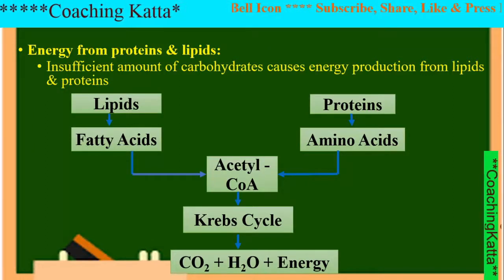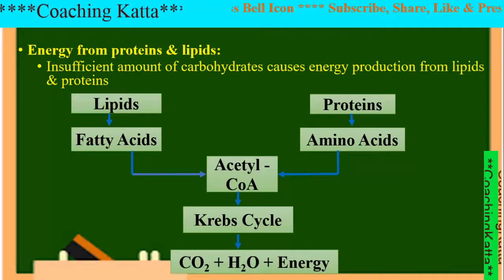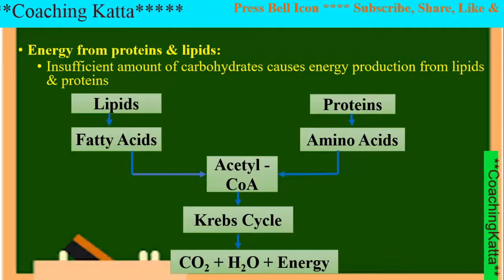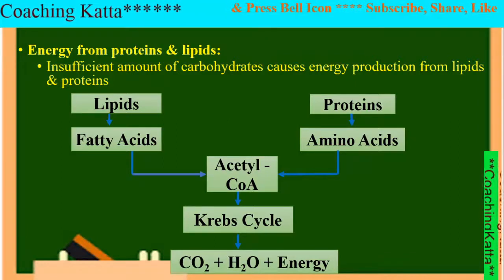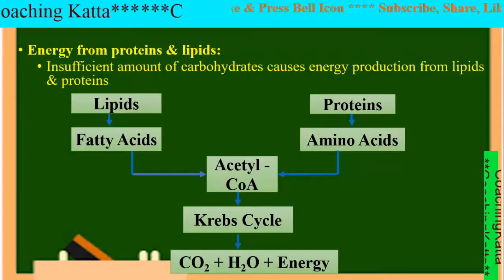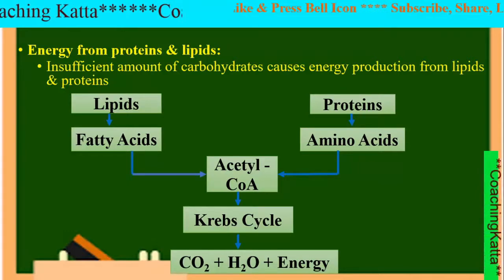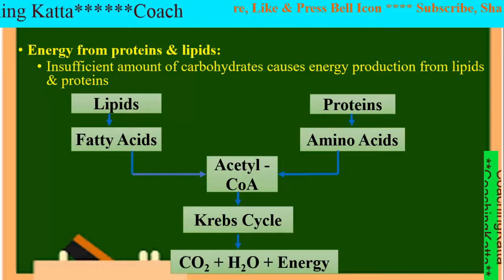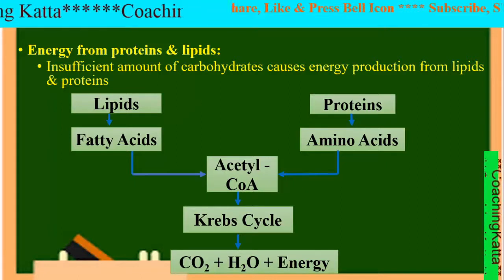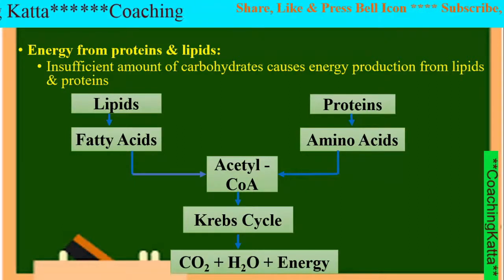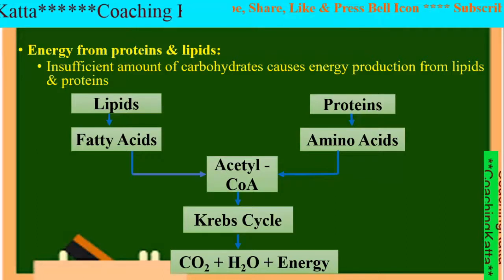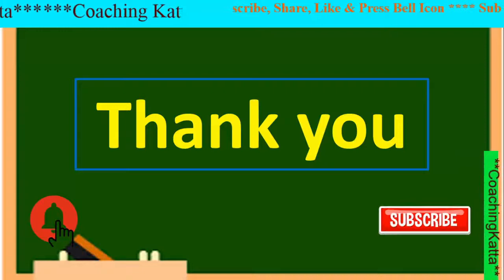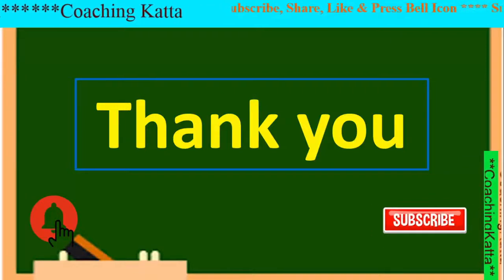Thus, today we learned about the process of energy production through aerobic respiration from carbohydrates, proteins, and fats. Try to write down the process of glycolysis and energy production from carbohydrates in your own words, and for that use the flowcharts that are given in the video. In the next video, we will learn about anaerobic respiration.